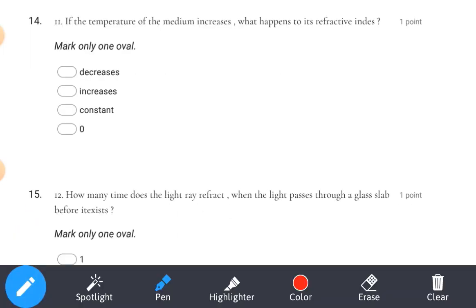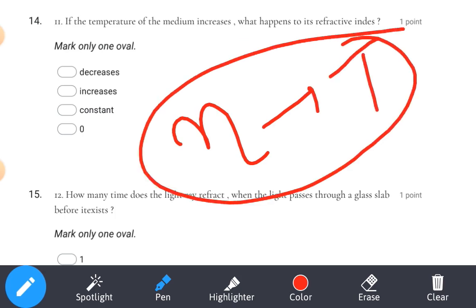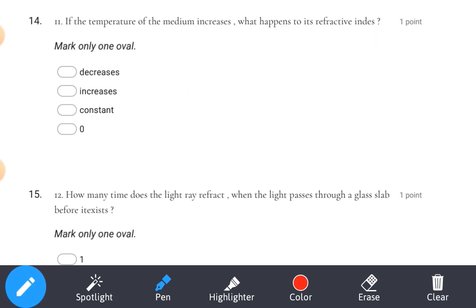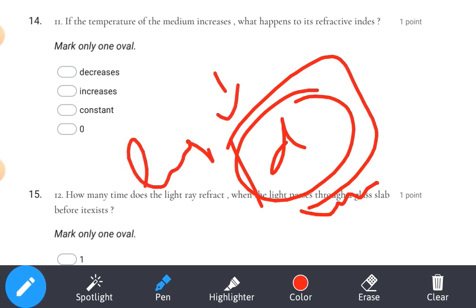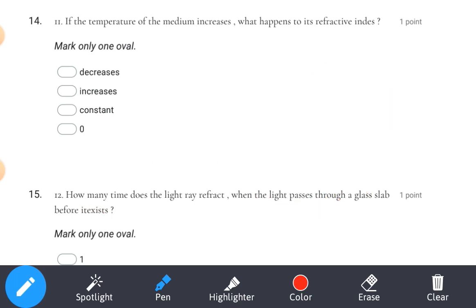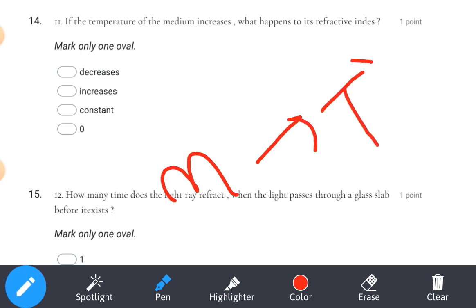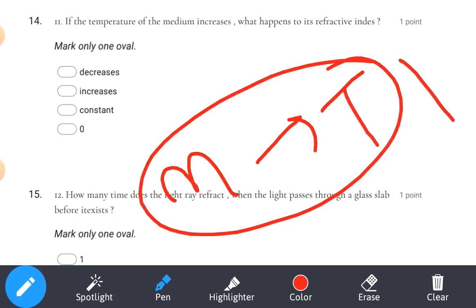If the temperature of the medium increases, what happens to the refractive index? Listen. Refractive index and temperature are directly proportional. Think that refractive index means the speed of light traveling from one medium to another medium. Think that there is a denser medium. When we heat it, the density of that liquid decreases. When temperature is increased, the refractive index also increases. So we can say that refractive index and temperature are directly proportional. If you have increased the temperature, the refractive index value also increases.